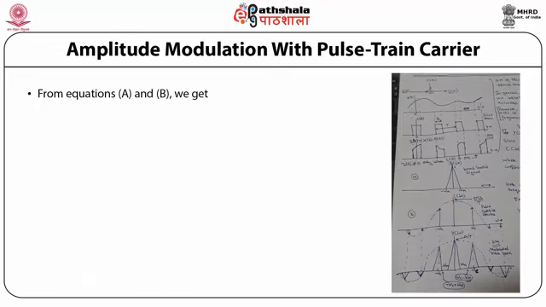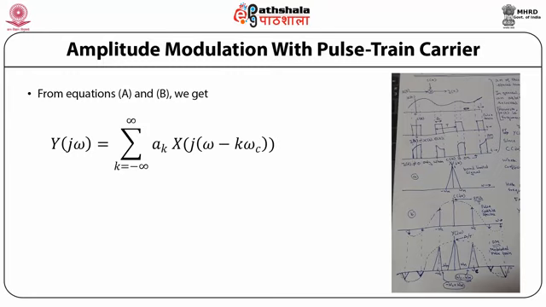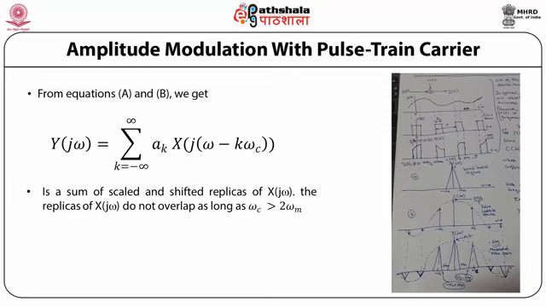So from equations A and B, we get Y(jω) equal to summation over k equal to minus infinity to infinity a_k X(j(ω minus kω_c)), which is a sum of scaled and shifted replicas of X(jω). The replicas of X(jω) do not overlap as long as ω_c is greater than 2ω_m.